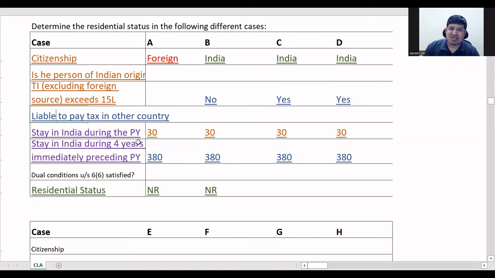Liable to pay tax in another country. So this we'll see for these two. Now, why am I not seeing these two? Because I know they have already become non-residents, so there's no need to see. So these two only we have to see. This is no, so he is not liable to pay tax. So this is fine, he's still alive. Correct? He's not liable, fulfilled the third condition also. What about this person? Yes, he is liable to pay tax in another country also. So now he has become a non-resident here again.